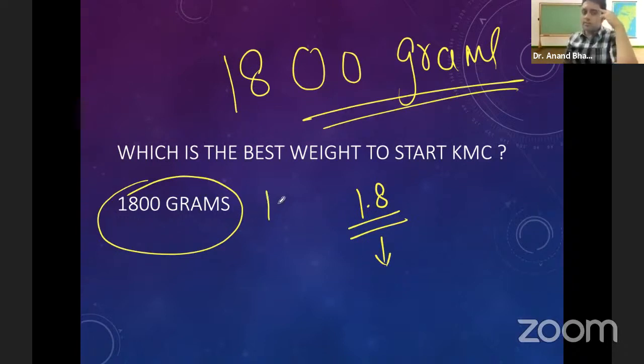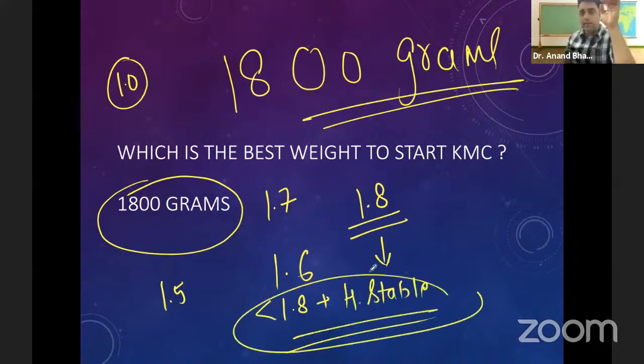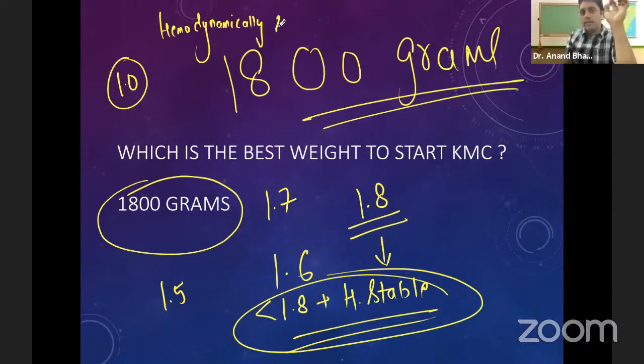Why so, sir? If the baby is 1.7, 1.6, 1.5 kg or 1 kg, these babies are also small. These babies also need kangaroo mother care. So if the baby is less than 1.8 but hemodynamically stable, if the baby is even less than 1 kg and hemodynamically stable, then you can start the kangaroo mother care at less than 1.8 also. Otherwise 1.8 is the best answer.